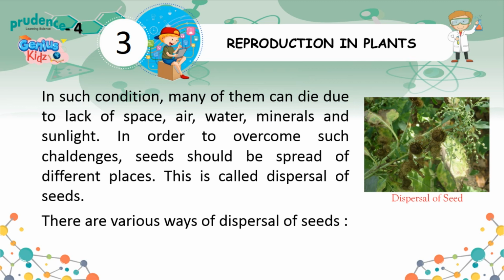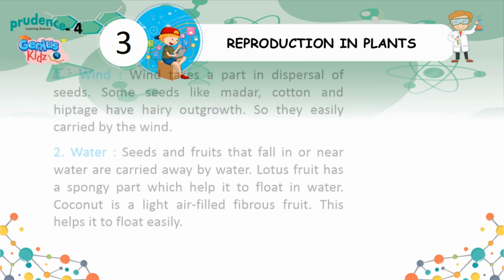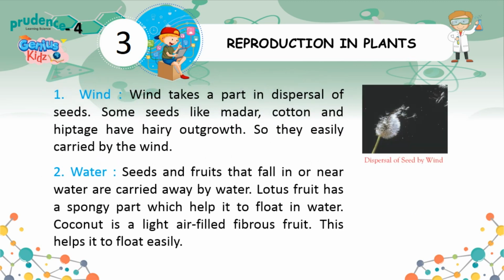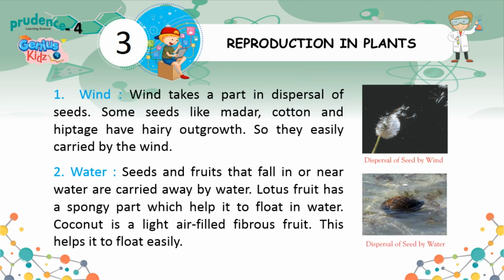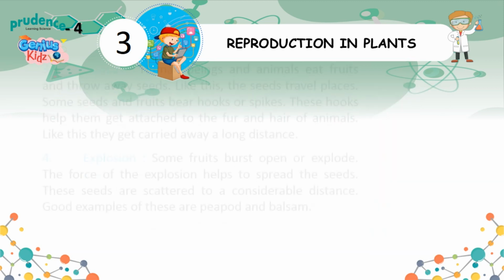There are various ways of dispersal of seeds. 1. Wind. Wind takes part in dispersal of seeds. Some seeds like madar, cotton and hiptage have hairy outgrowths, so they are easily carried by the wind. 2. Water. Seeds and fruits that fall in or near water are carried away by water. Lotus fruit has a spongy part which helps it to float in water. Coconut is a light, air-filled fibrous fruit. This helps it to float easily.